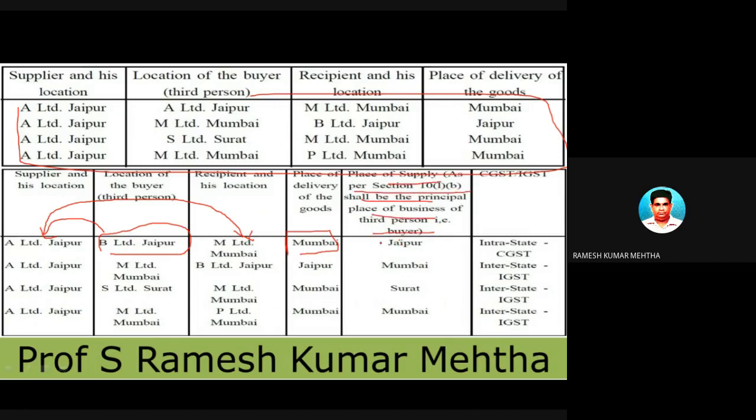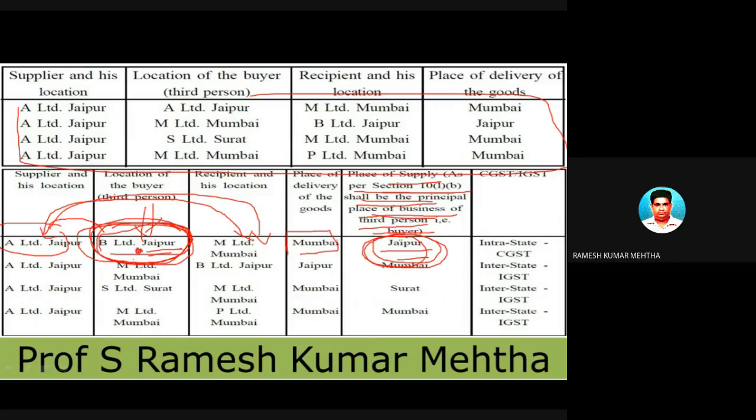Place of supply is the place where the third person's business is registered. The third person on whose instruction A Limited is supplying to M Limited of Bombay, we have to find out this person's place. This person's place is at Jaipur. So this is a case of place of supply, which is Jaipur, because according to section 10 subsection 1 subsection B, place of supply shall be the principal place of business of the third person. That is the buyer.